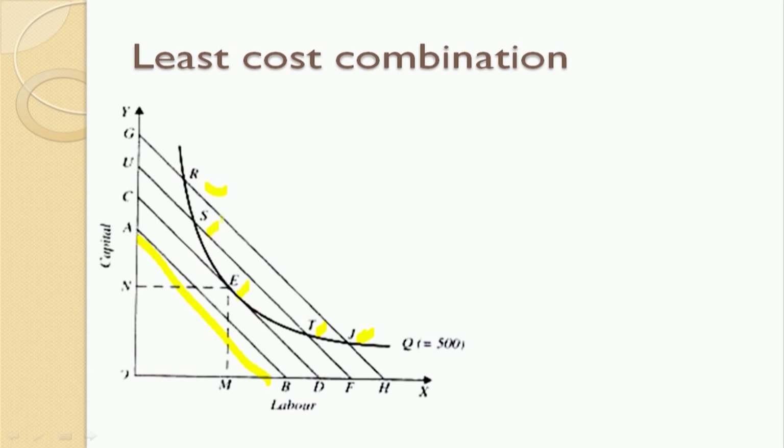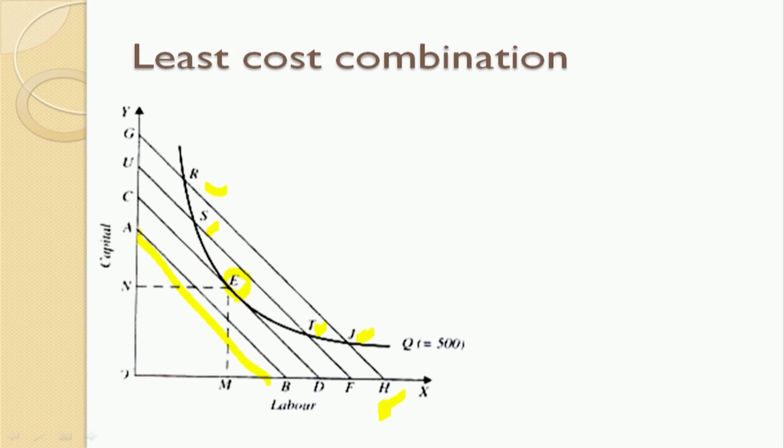Again, let me repeat: I have isocost line A and B, isocost line C and D, isocost line U as well as F, isocost line G as well as H. I have 4 isocost lines and I have one isoquant line. The tangency between the isocost line and the isoquant line, that is the point E, gives me an equilibrium. Now comes the question, why shouldn't I choose R, S, T and J?